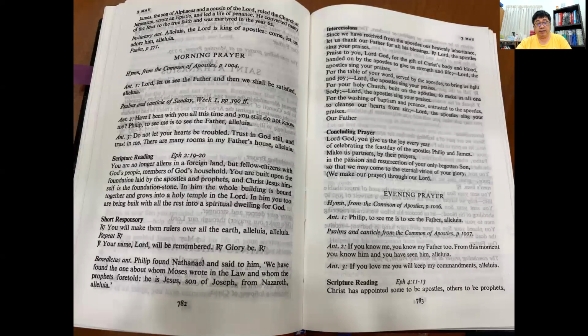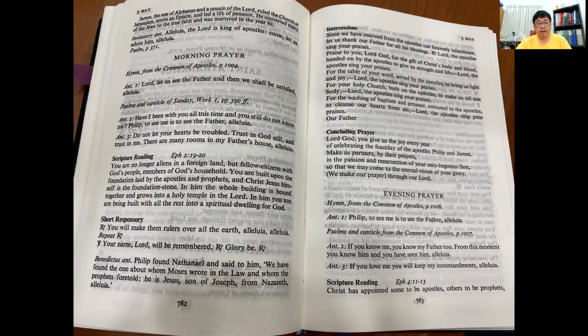Here we have another example of a feast, which is the feast of Philip and James. Philip and James is a feast which happens on the 3rd of May, and for the most part, you can find most of the prayers for the feast of Philip and James on page 782 onwards.